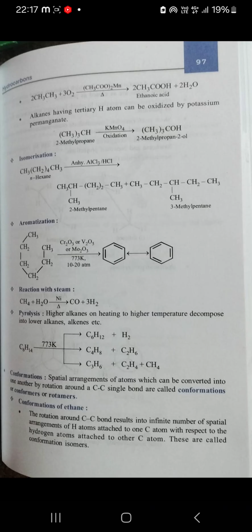Pyrolysis, you know the higher alkanes on heating to higher temperature decompose into lower alkanes and alkenes. You can see the formation of the products.